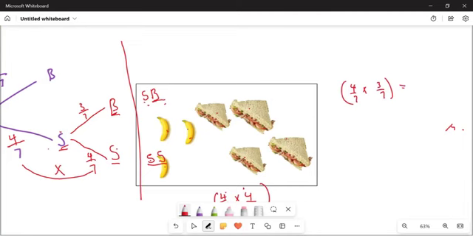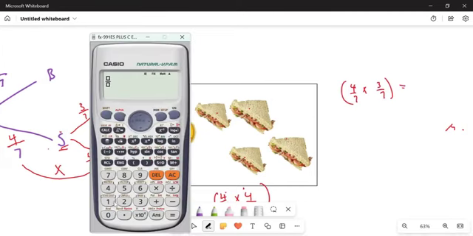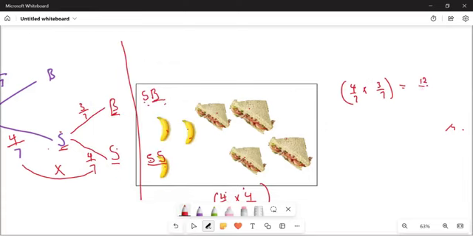Let's quickly do these ones and check what do we get. So we have 4 of 7 multiplied by 3 of 7. And then what do we get for that one? We get 12 all over 49. So we have 12 all over 49. Okay, what else can we have?